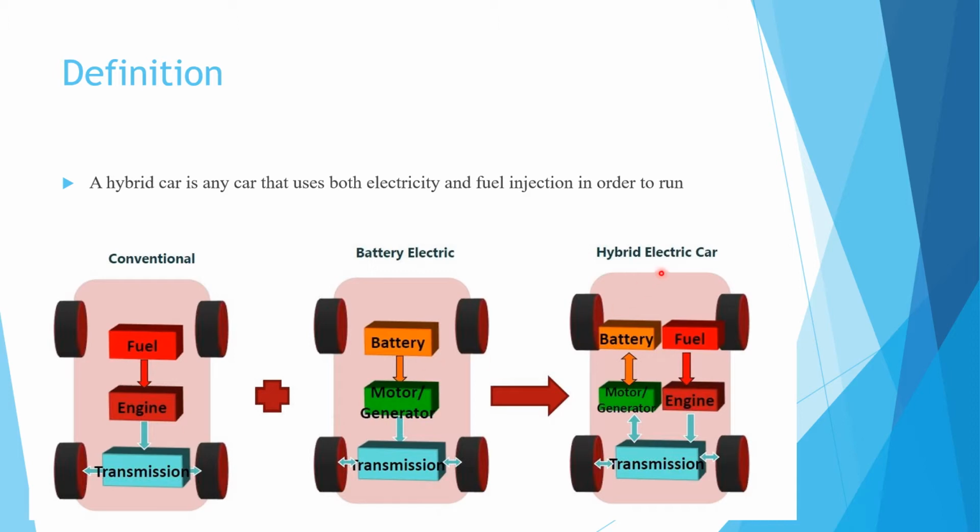In the case of a hybrid electric vehicle, it is a combination of both the conventional vehicle and the battery electric vehicle. Here you can see there is a fuel tank, engine, and then power goes to the transmission. On the other side is a battery, which goes to the motor or generator, and then to the transmission. So the transmission receives power from both sides. One is the conventional way, another is the battery electric way, and that is why this vehicle is known as the hybrid vehicle.